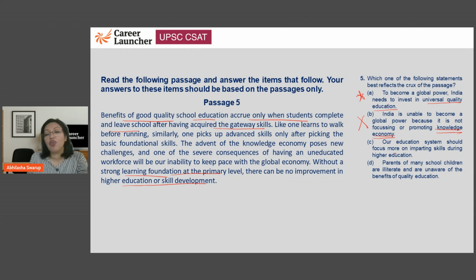Our education system should focus more on imparting skills during higher education. No, the passage said foundational education. So not C, it's irrelevant for us. Parents of many school children are illiterate and are unaware of the benefits of quality education. But it's not just the parents who need to be aware. The government could do a lot about imparting education. So therefore, that's where it should come from. And also the passage does not talk about the parents. So not D. The best answer here, therefore, is going to be option number A.